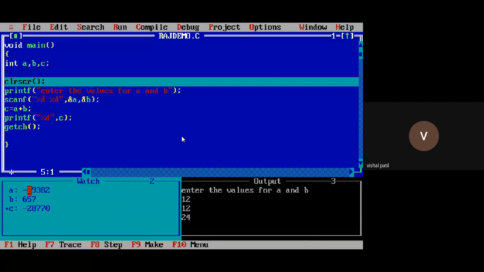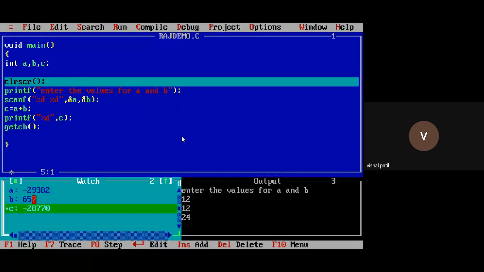So it is assigning the garbage value to the variables A, B, C. These are nothing but the wastage values that will be assigned by the operating system. These are the default values. So if I had given here A is equal to 10, B is equal to 20, then it might have displayed those values here, right? Instead of this 10, instead of this 20.